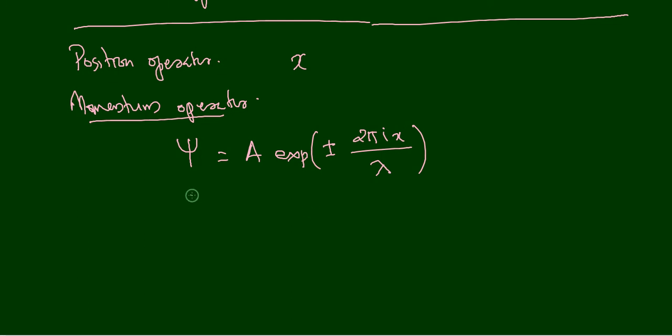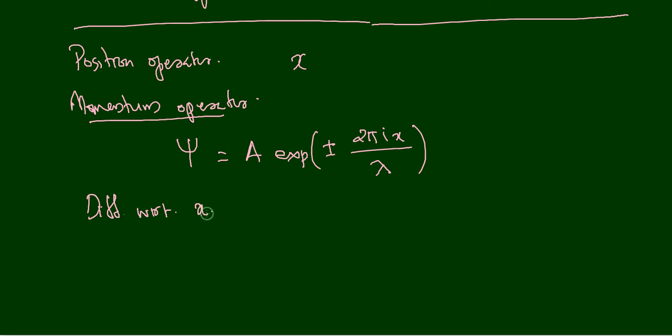Then we can take psi as a function which represents the electron wave. When we are giving different values of x, we will get a plot corresponding to the electron wave from this equation. And from this equation we can get the momentum operator. I will show you how we can get the momentum operator from this one. So we are going to differentiate this equation with respect to x.